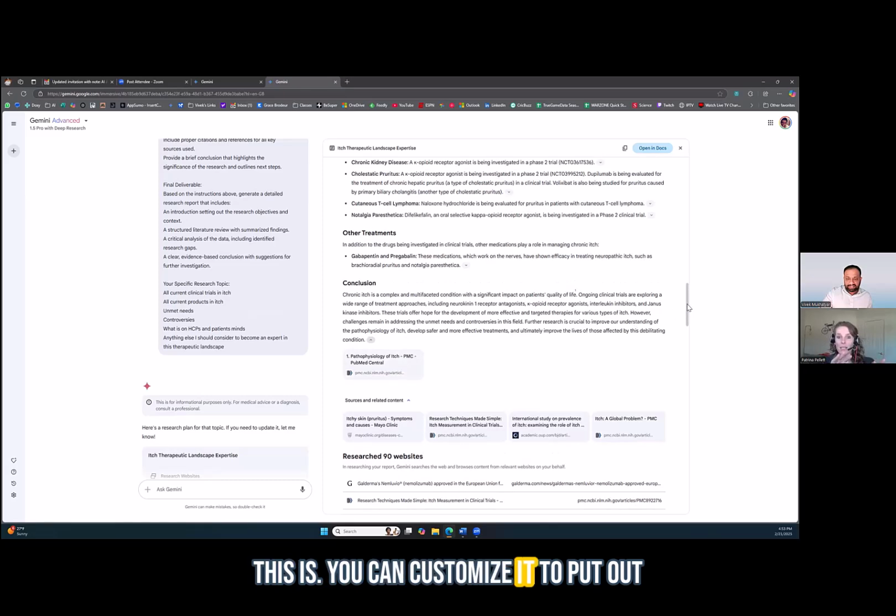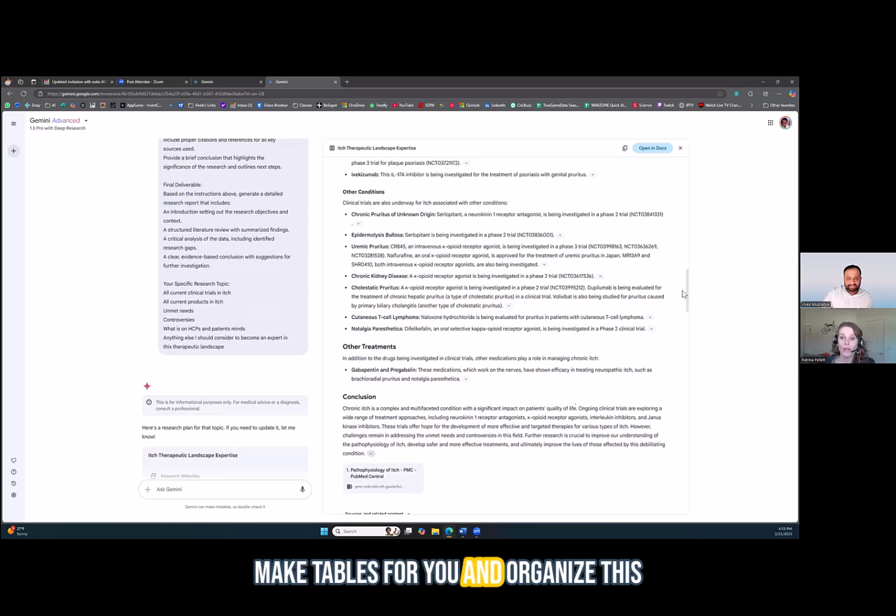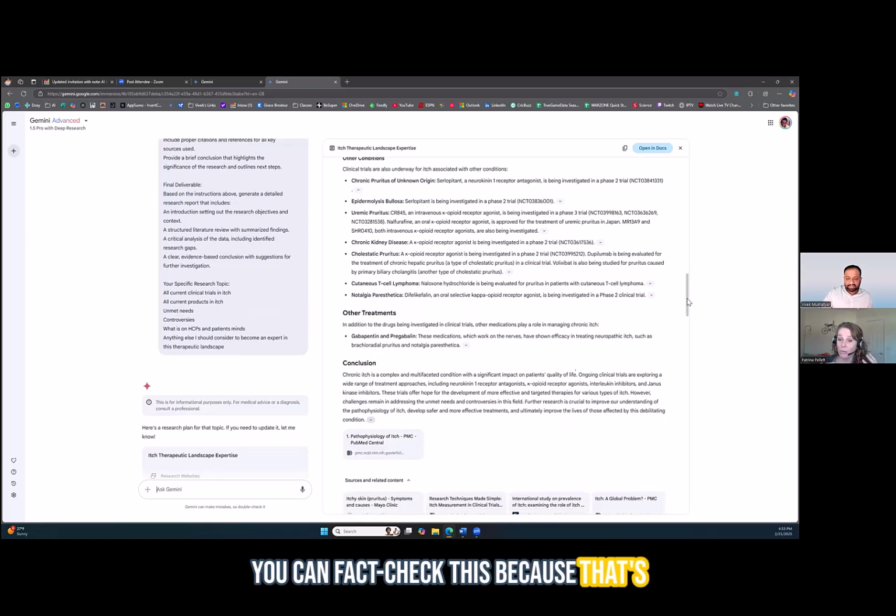You can customize it to put out anything you want. You can also have it make tables for you and organize this stuff. It has the sources for you so that you can fact check this, because that's what you should be doing with all of these generative AI tools. What else can we do? Oh, you can open this in Google Docs. Any other cool tips that I would give?